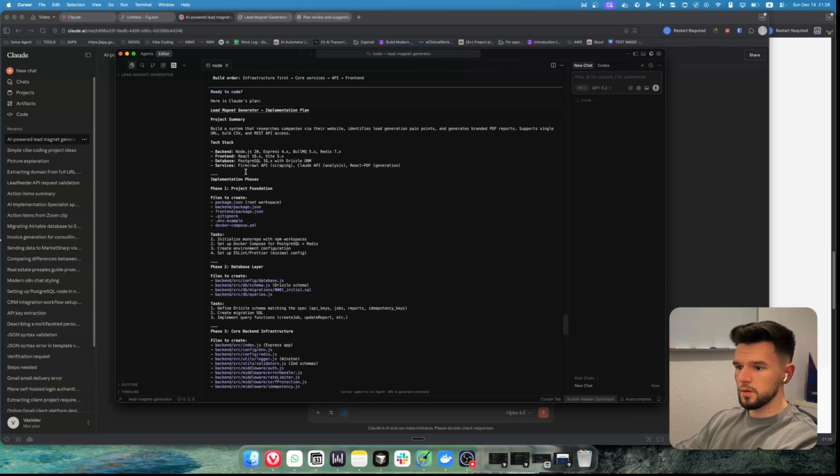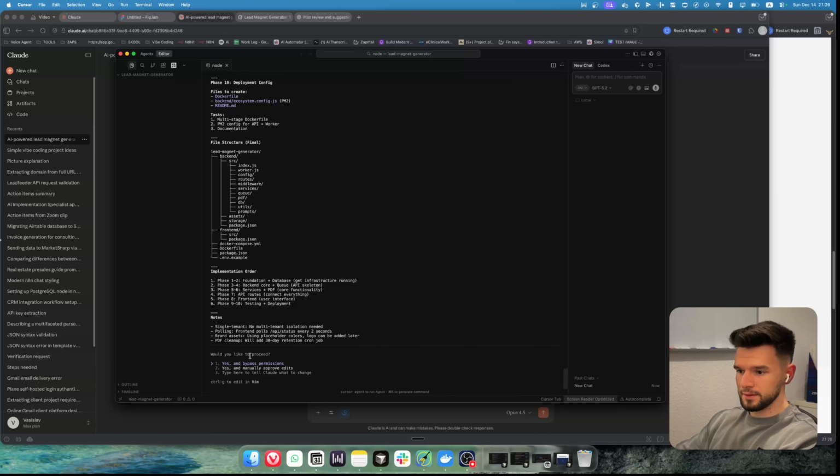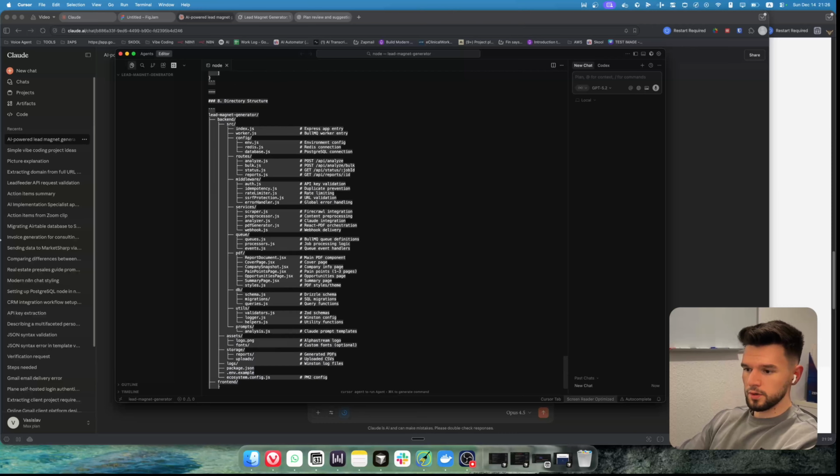Alright, so Claude came up with a detailed plan for us, and then at the end we're asked, do you want to skip all the permissions and continue, or do you want to manually approve every task? Let's be fair, most of the people are just gonna click bypass all permissions and call it a day, which in this case I'm gonna do as well.